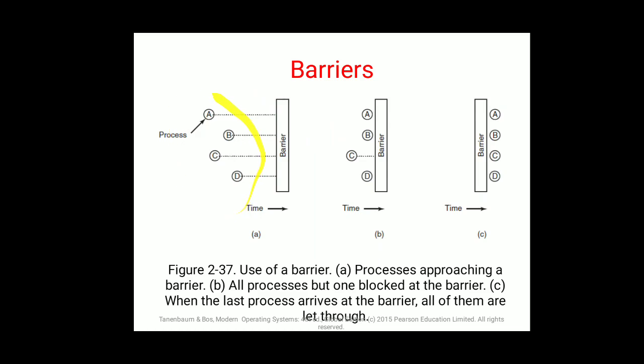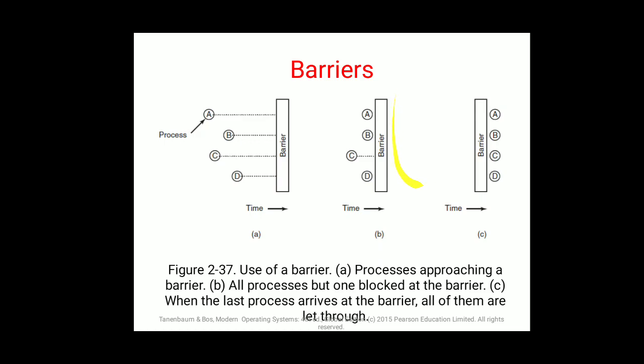Here there are four processes approaching a barrier. All processes but one are blocked at the barrier, that is C. Why such a thing? Because when the last process arrives at the barrier, all of them are let through.